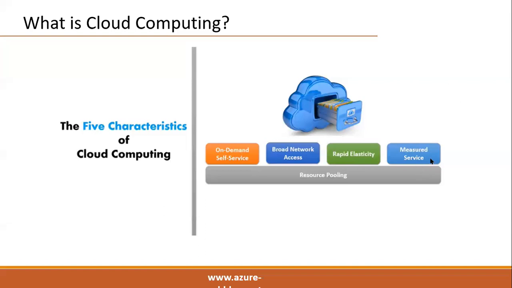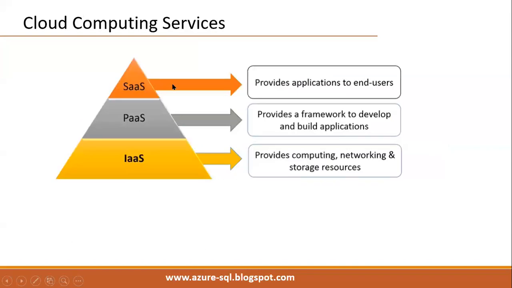Measured services means what? Depending on usage only we are paying. No need to pay a fixed amount. Then resource pooling. Resource pooling means all the resources are available in the cloud data center. Just configure, start using. Those are the five essential characteristics.